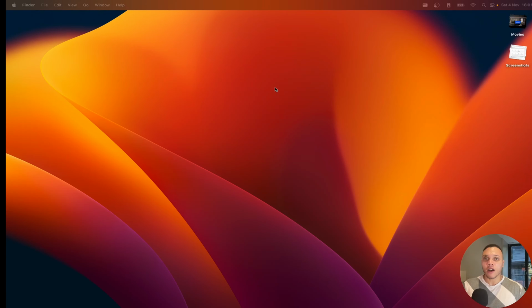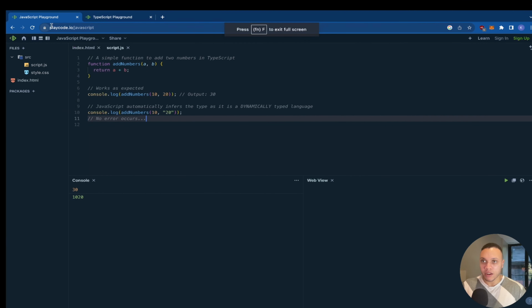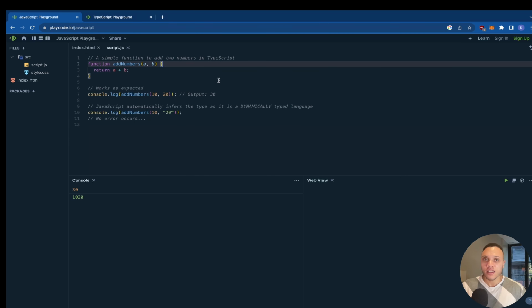Now, I have prepared a playground here, so I've simply Googled JavaScript Playground and TypeScript Playground, and I'm going to show you the key differences of the two. So JavaScript is here. Here we have a simple function that adds two numbers together. So, you pass through A and B parameters, and it returns the result. Simple. Now, in the first console log here, we are simply passing through two numbers. So 10 and 20. In the second instance, we're passing through a number and a string.